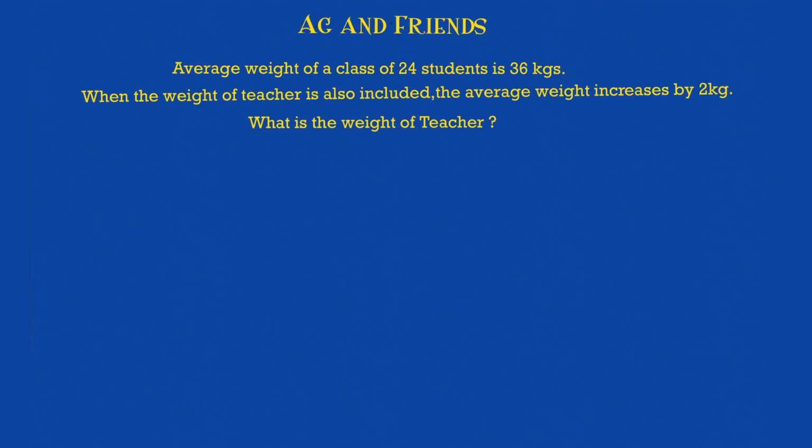The average weight of a class of 24 students is 36 kg. Same, when the weight of the teacher is also included, the average weight increases by 2 kg. So first you will solve, do 24 into 36, you will get some answer. The teacher is included, so this becomes 25 into what? 38. Okay, let's just see this.